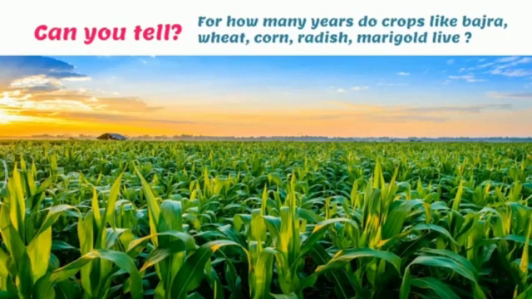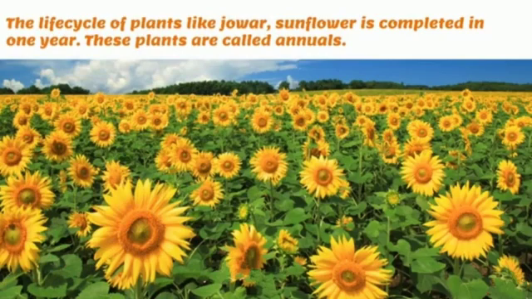Can you tell? For how many years do crops like bajra, wheat, corn, radish, marigold live? Now children, you must have observed these crops. For how many years do they live? Think about it. The life cycle of plants like jawar, sunflower is completed in 1 year. So those plants which grow and complete their life cycle in 1 year are called annual plants.